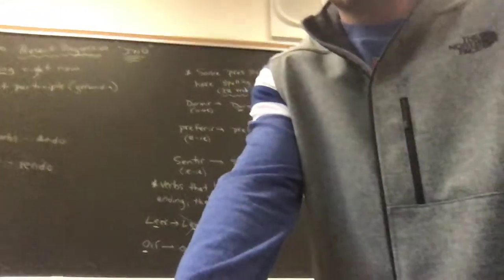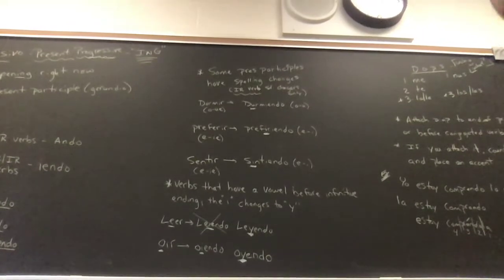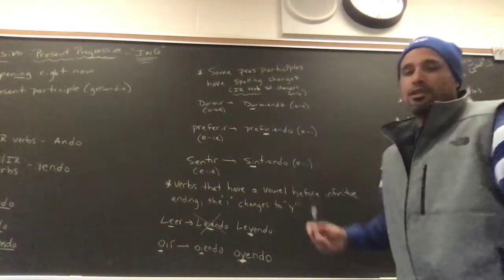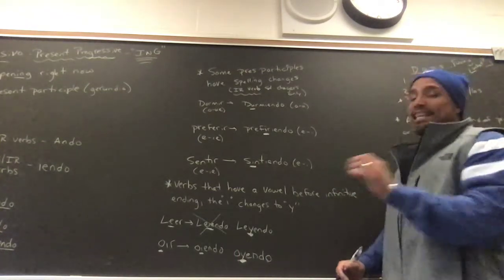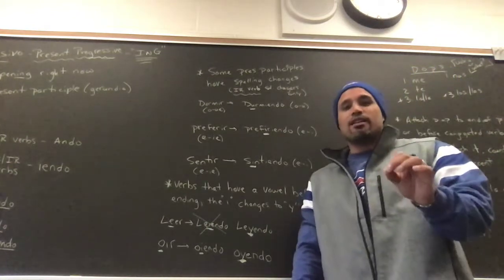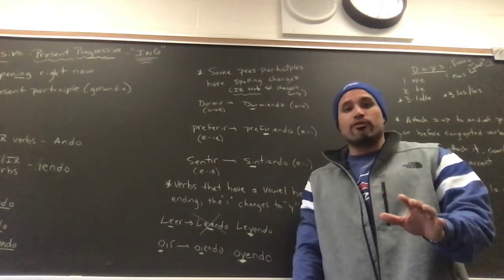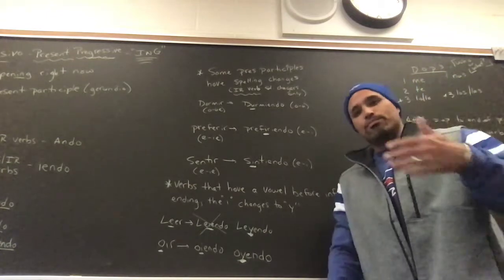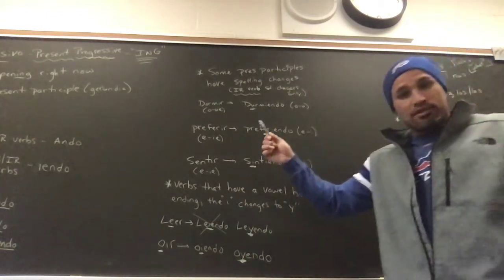Let's move over here, because there are some that have spelling changes. Some present participles have some spelling changes. We haven't gone over all of the stem changers, but any IR verb that is a stem changer in the present tense, we've gone over some of them, will most likely be a stem changer or have a spelling change in the present participle.